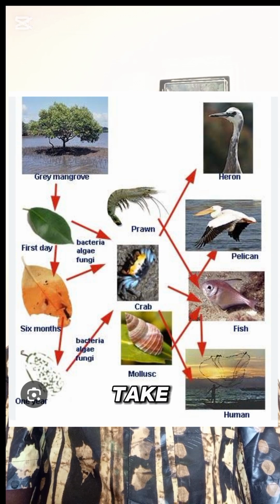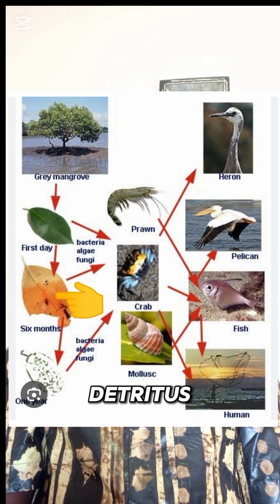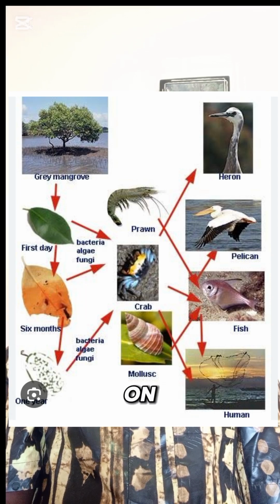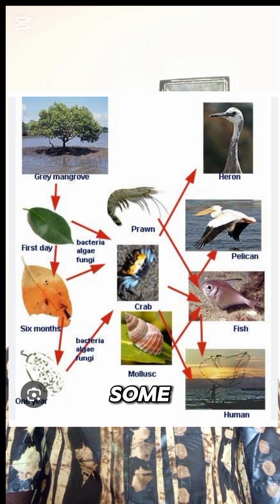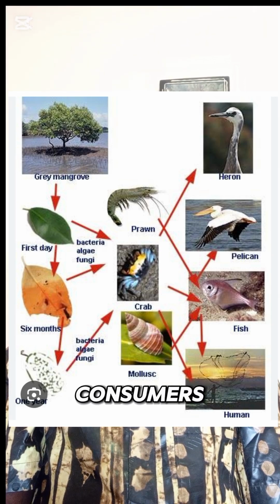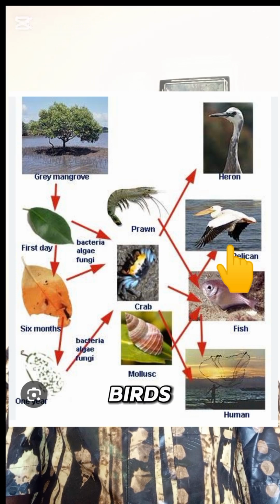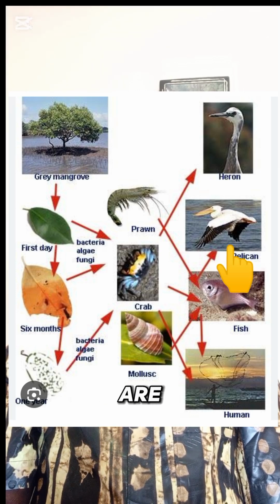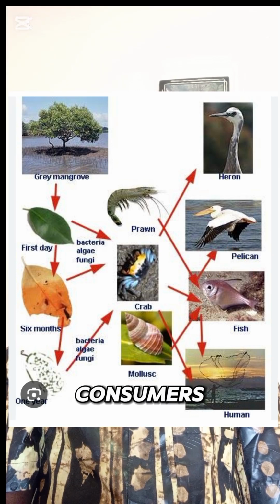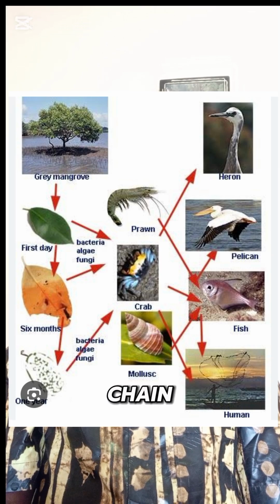Okay, let's now take the mangrove crabs or periwinkles for example. The mangrove crabs feed on the mangrove detritus. They are in turn being fed on by some fish, which are the secondary consumers. The fish are in turn fed on by maybe birds. Okay, those are the tertiary consumers. So basically, that's an aquatic food chain.